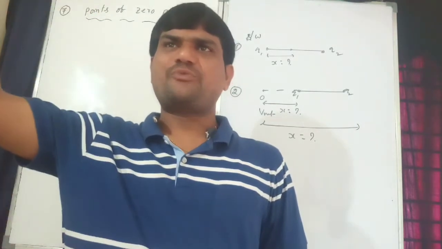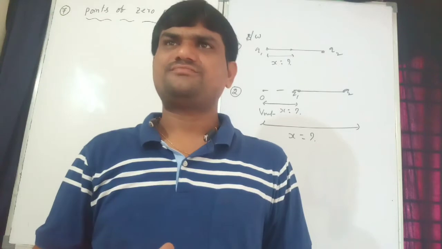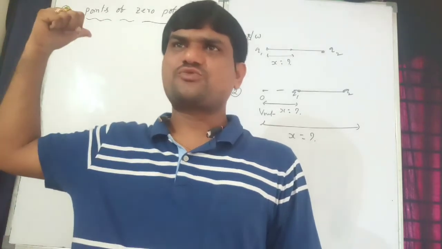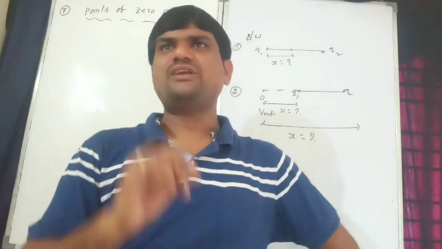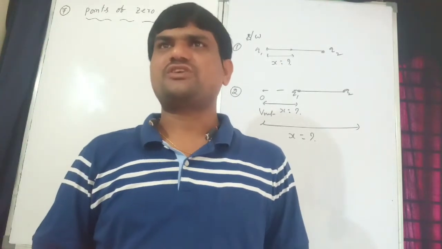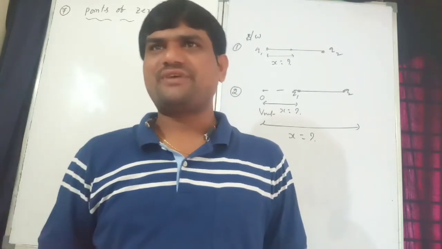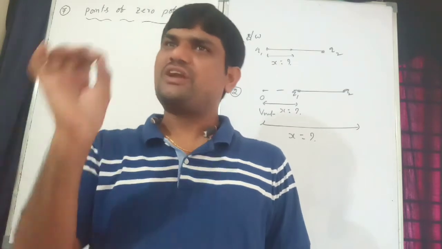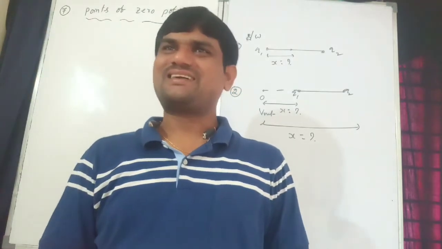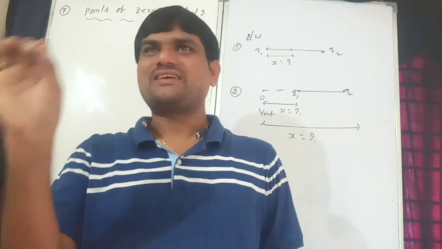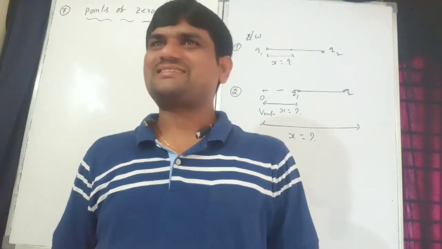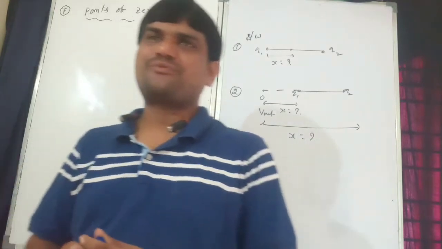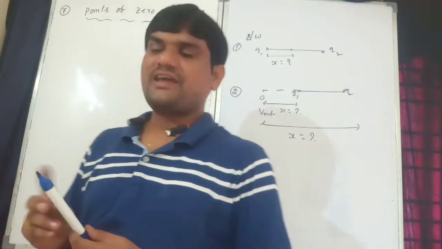For that null point and this null point, this exists only for unlike charges. At that time only the potential becomes zero. Why? Because potential is not a vector quantity, only magnitude. Correct? So minus and plus is there, it becomes zero. So that's why it is applicable only for unlike charges.